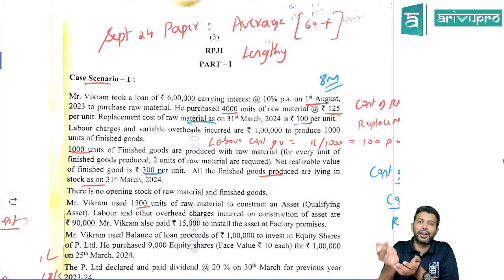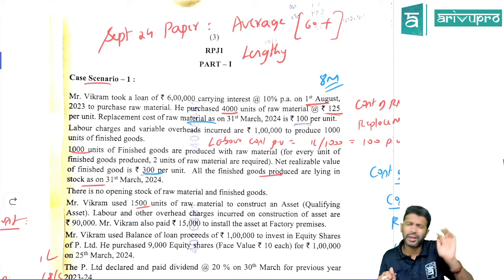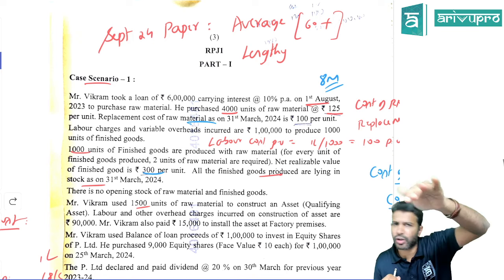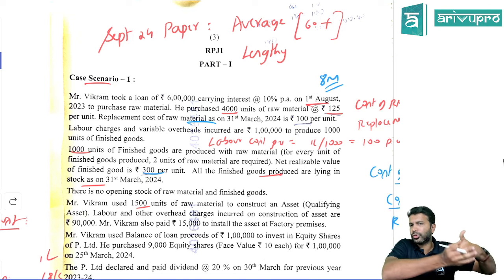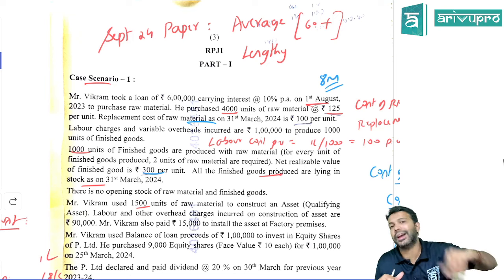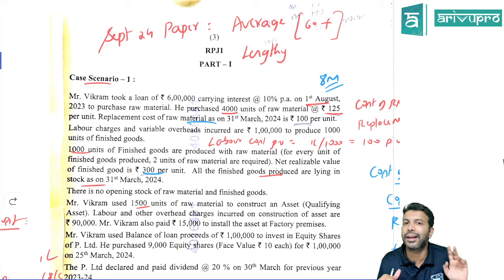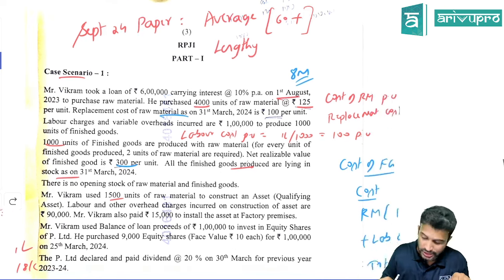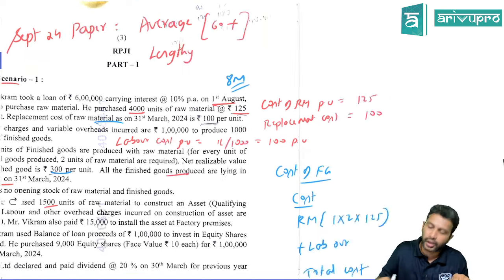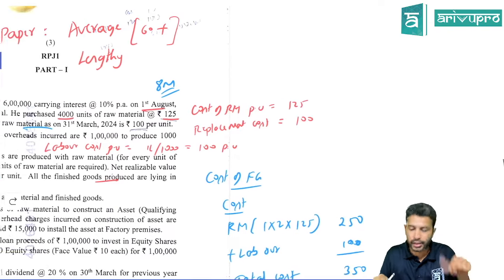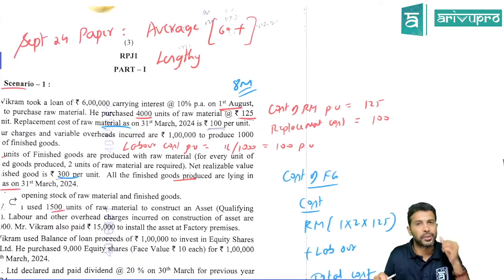Basically, you have to value raw material at cost or replacement cost, whichever is lower. But in the majority of cases, replacement cost only will be lower. Hence, if finished goods is valued at net realizable value, raw material automatically gets valued at replacement cost itself. So the replacement cost, they've given it as 100. I've just jotted down that data here. Cost is 125, replacement cost is 100.